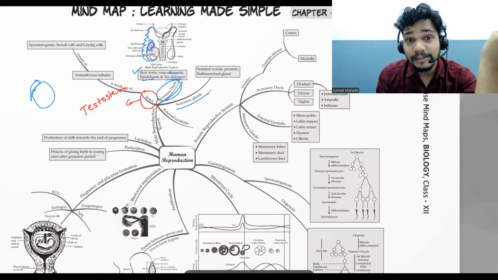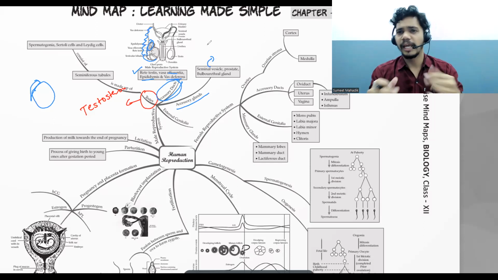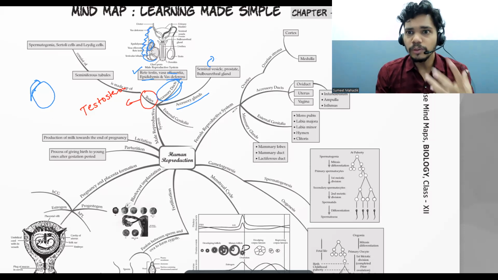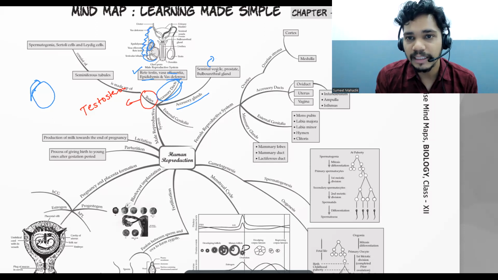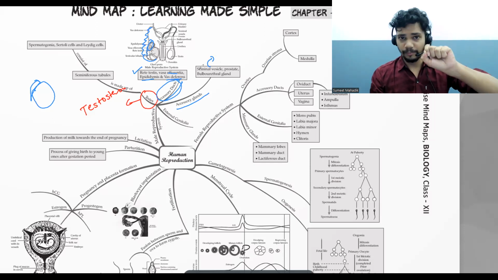Now, accessory glands are also there. Seminal vesicle. Along with the sperm, something has to be there like prostaglandins, and obviously for energy purposes, fructose is there. So who is going to secrete that? So seminal vesicles are there. Those are going to secrete the semen.